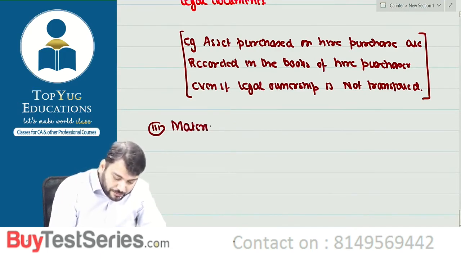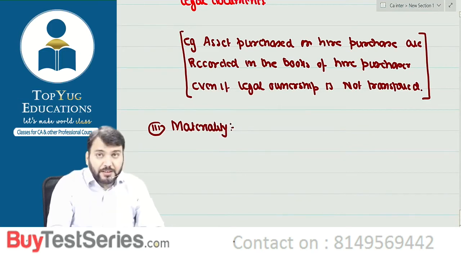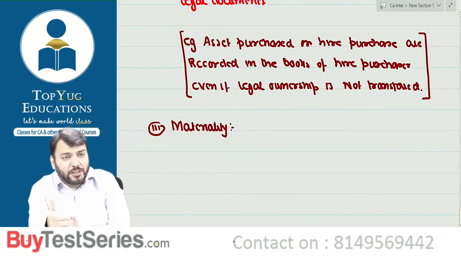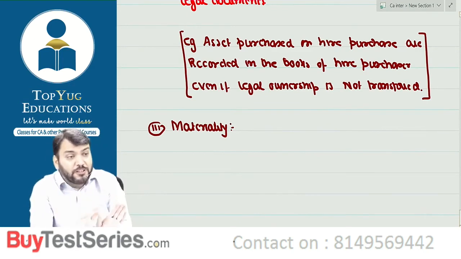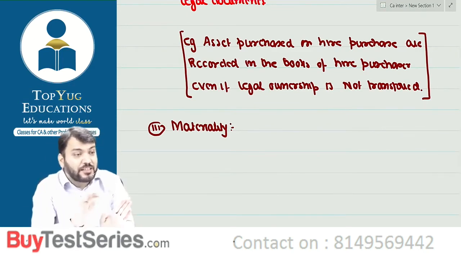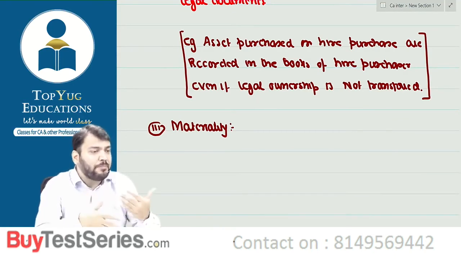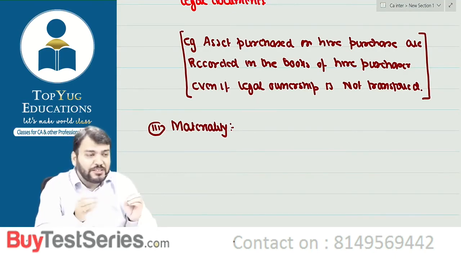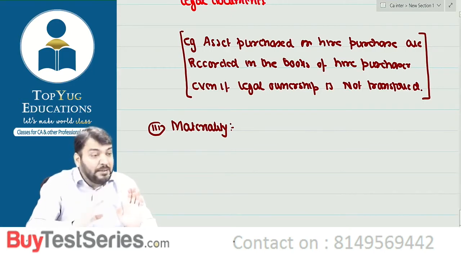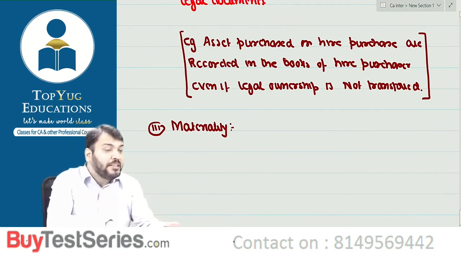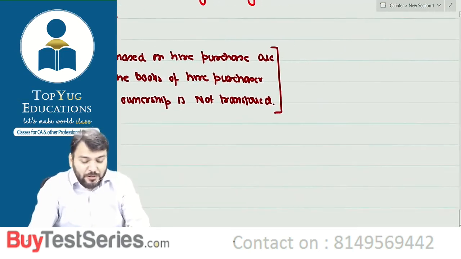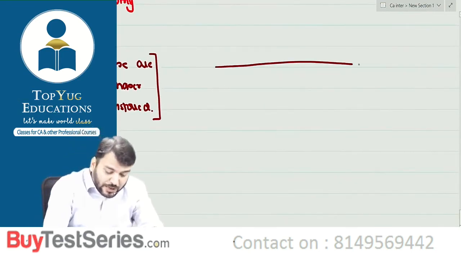Materiality. Now, while selecting accounting policy, we should give importance to material transactions. For immaterial transactions, we should not apply accounting standards. We are wasting our time. Immaterial transactions are not so significant that they may affect the decision of the user. Are you able to understand? Just try to understand what I am saying.